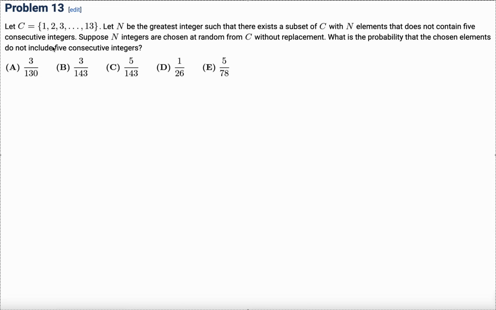Okay, so this seems like it's a pretty complex problem, but first let's just try to see what n is. Let's see what the maximum subset of C is, because n has to be the greatest integer such that there exists a subset of C with n elements. So we're basically just trying to find the subset of C that's maximal in size but doesn't have 5 consecutive integers. So the way I'm going to do this, just write out all the integers from 1 to 13.